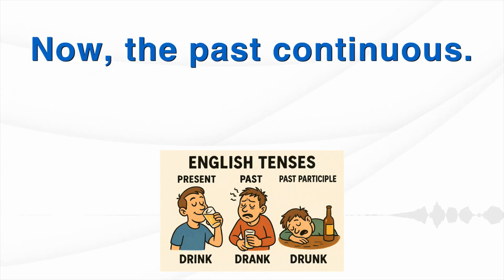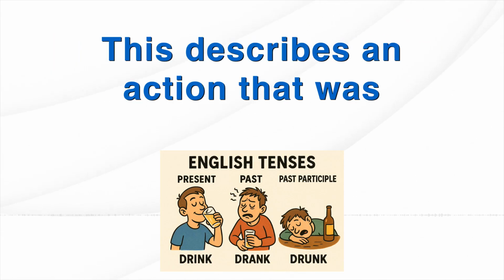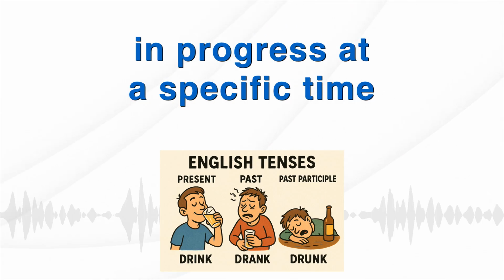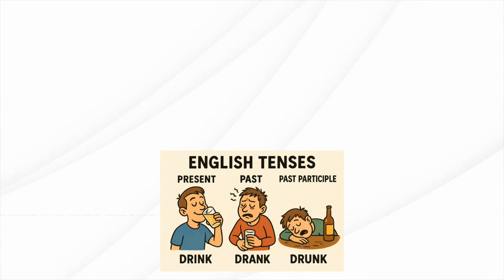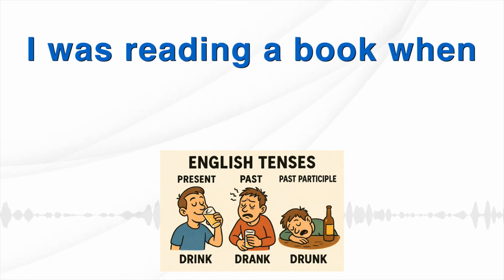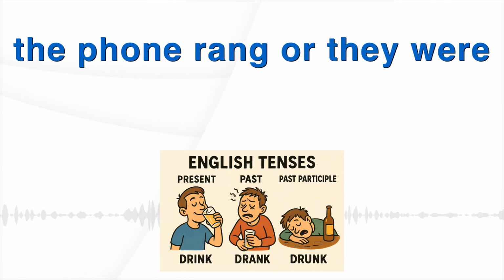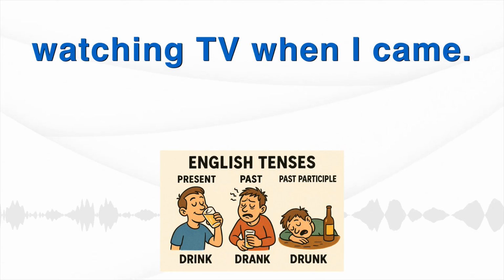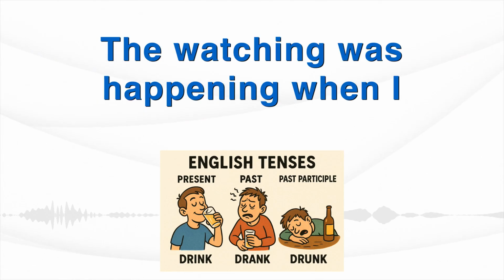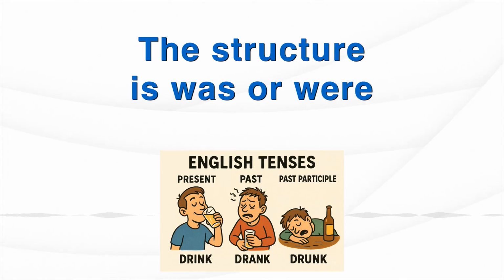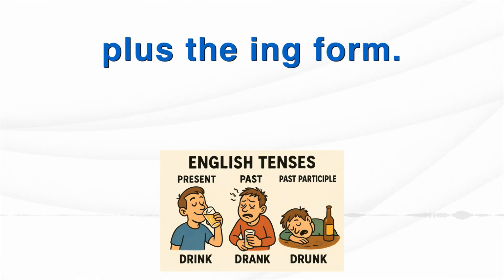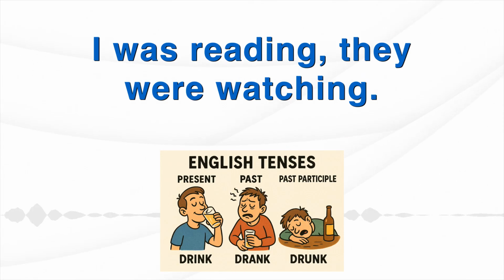Okay, now, the past continuous. This describes an action that was in progress at a specific time in the past. Something happening over a period, like I was reading a book when the phone rang, or they were watching TV when I came. The watching was happening when I arrived. The structure is was or were, plus the ing form. I was reading, they were watching.